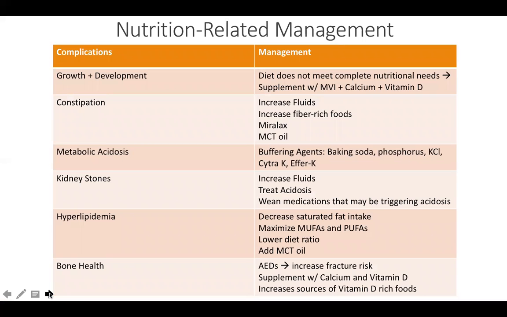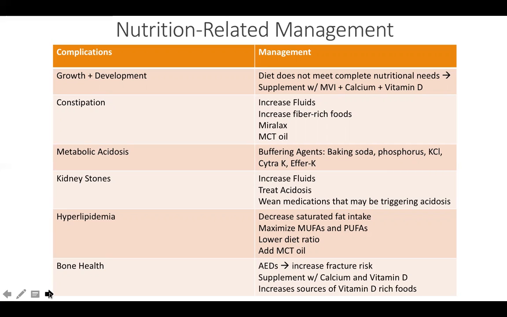Since the ketogenic diet is high in fat and low in carbohydrate, there are nutrition-related factors to be considered, which often include issues with growth and development. Since the diet is limited, oftentimes the patient may not receive complete nutrition just from diet alone, in which multivitamins are often recommended. Constipation may occur, in which dietitians may recommend an increase in fluids, an increase in fiber-rich keto-friendly foods, incorporation of MCT oils, and also using Miralax if necessary.